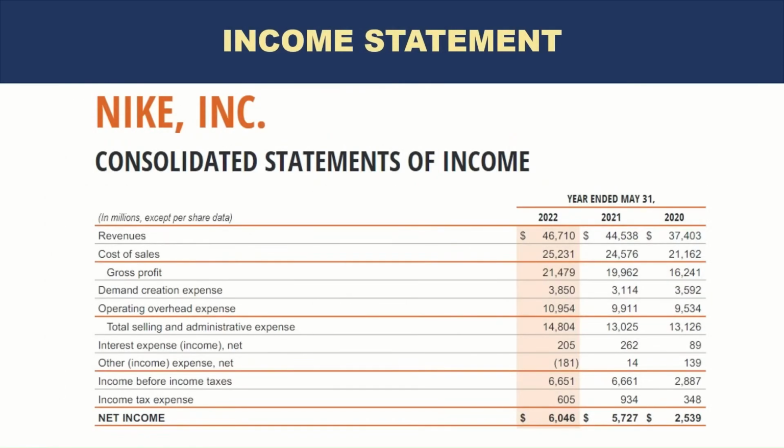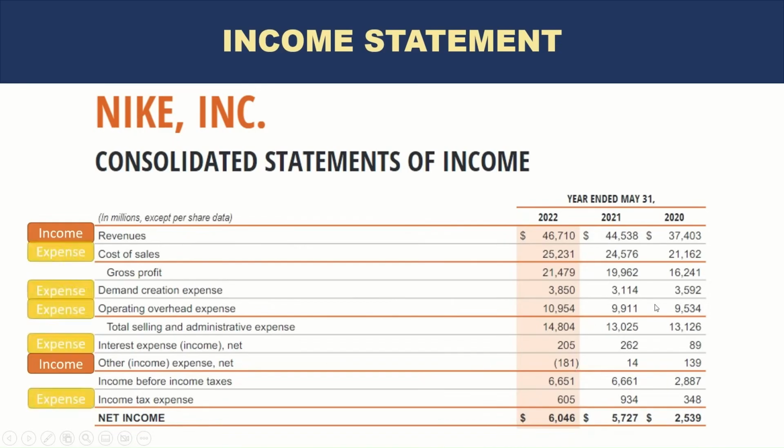Let's look at Nike's income statement. So here all the income and expenses are listed on the income statement. If you look at this, revenues and other income are the income in an income statement. When you see revenues, and if you see other income, which is a negative number in this case, and in brackets you can see it shows that if it's income it will be a negative number or shown in brackets. So these are the two lines for income, and everything else is an expense.